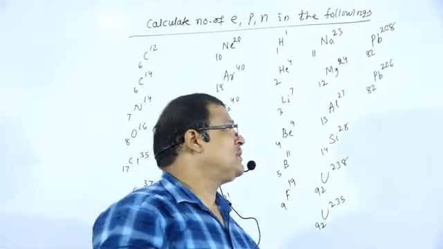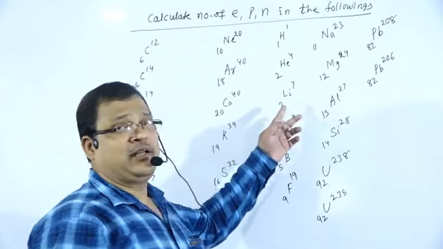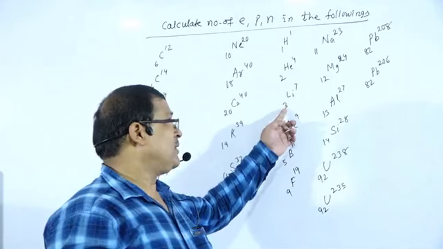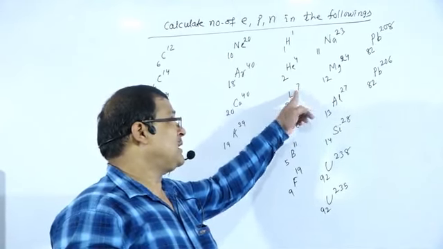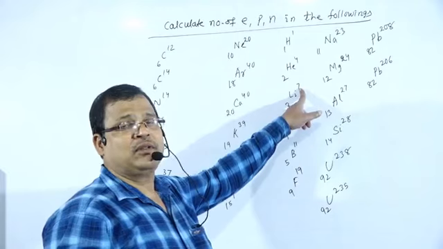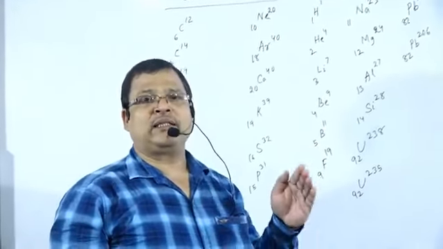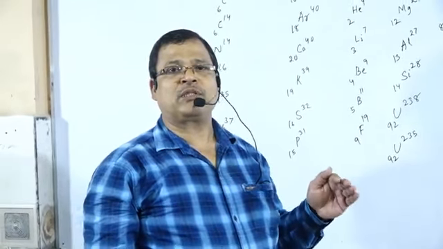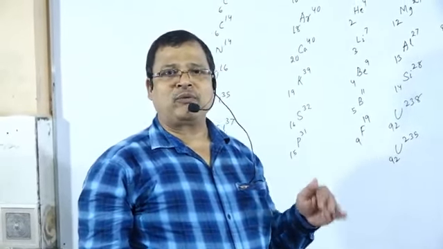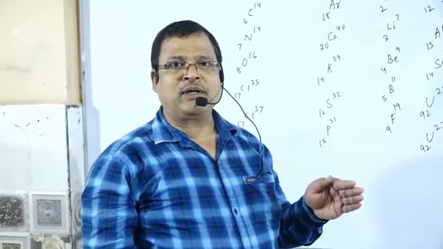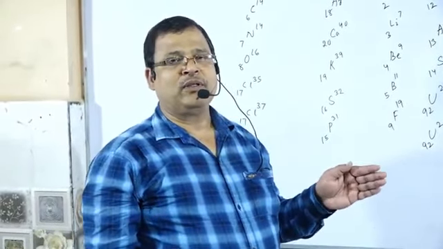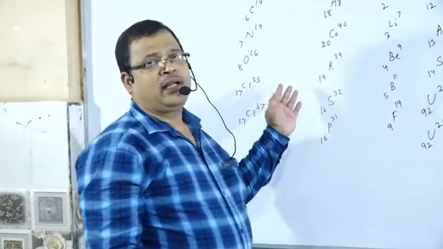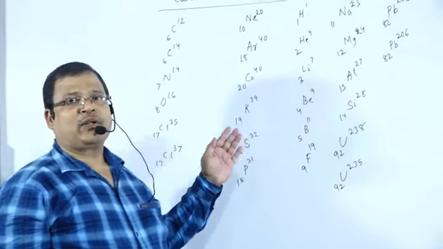In these examples I have given the symbolic representation of each element. The base one is your atomic number, and this other portion is the mass number. The atomic number is equal to the number of protons. The mass number is the sum of the numbers of protons and neutrons, and the number of neutrons is equal to mass number minus atomic number. By taking this concept, you can determine the number of electrons, protons and neutrons.